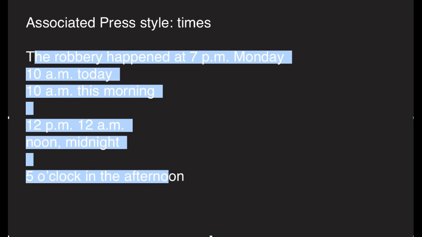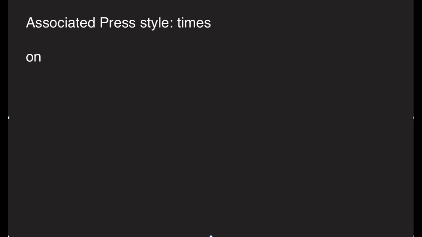One last thing that I want to mention. Everything we've talked about so far deals with times on a clock. If you're making a casual use like 5 minutes, the game will start in 5 minutes, or he ran for 2 hours, the general rule on numbers applies here. So it's 0 through 9, write it out as words. 10 and above, use figures. Okay, so if I wanted to say 12 hours, we would do it like that.